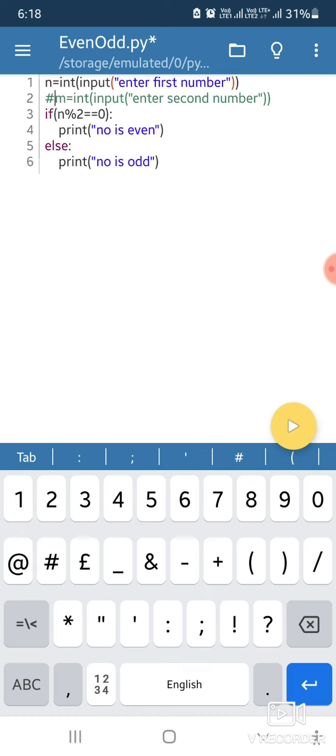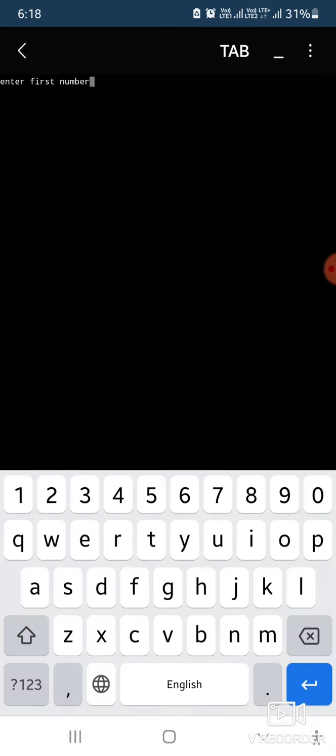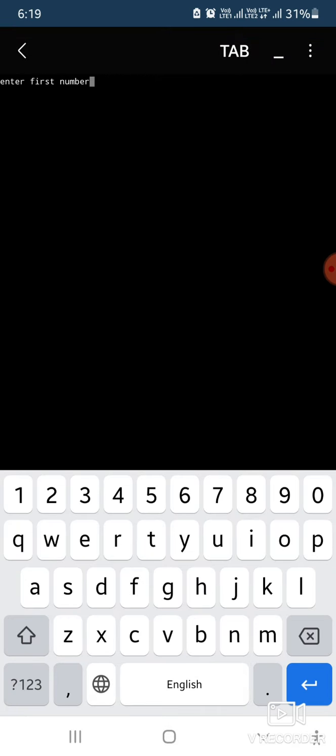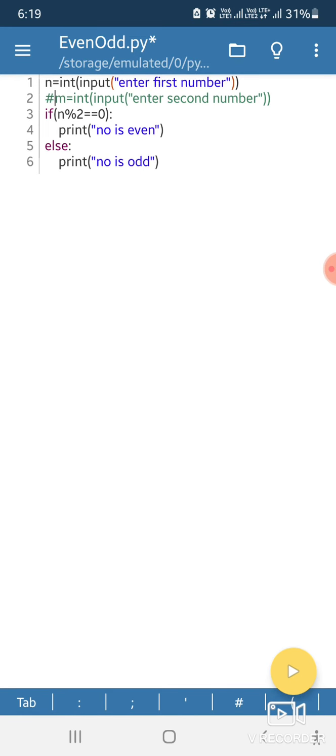When I run this code with the help of the yellow button, you will see the enter number message, whatever message you want to give. I enter number 4, then press the enter key, and you get the result: number is even. If you want to run this code again, click on the yellow button, enter number, and this time I am giving 9. You get the result: number is odd. So this is a control statement of Python.